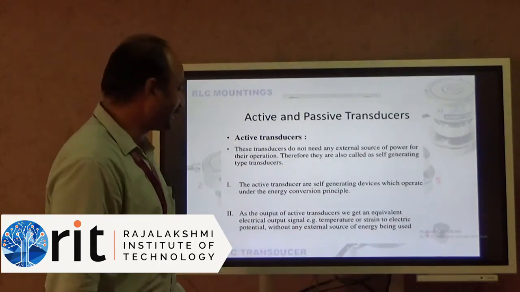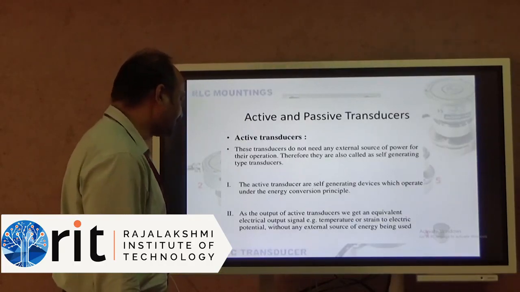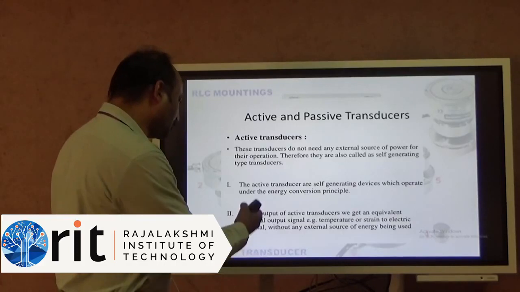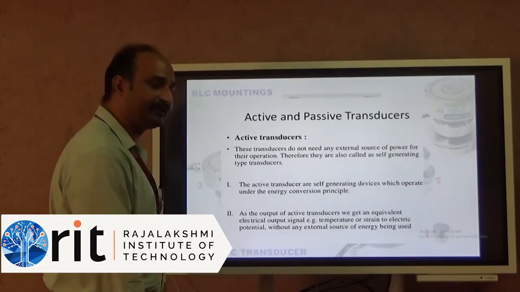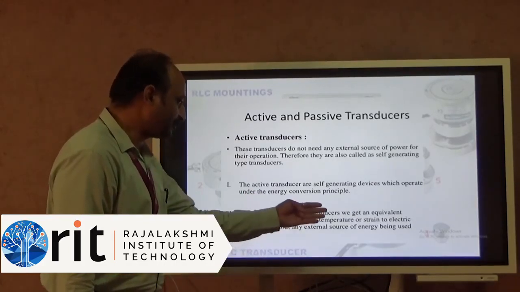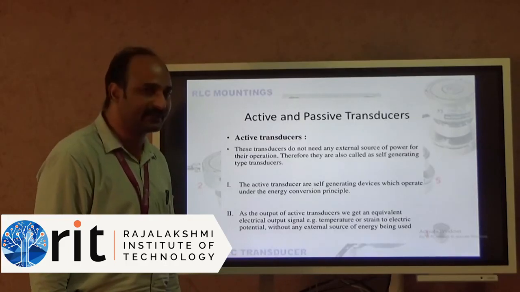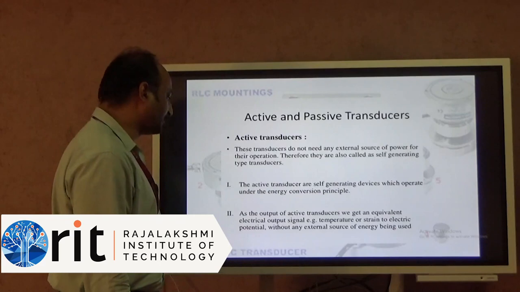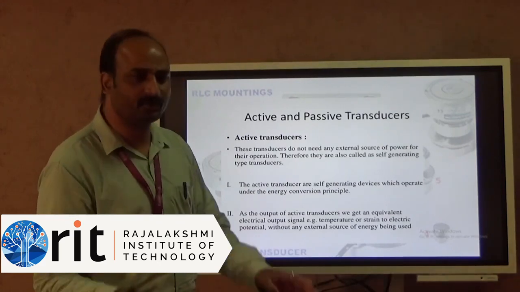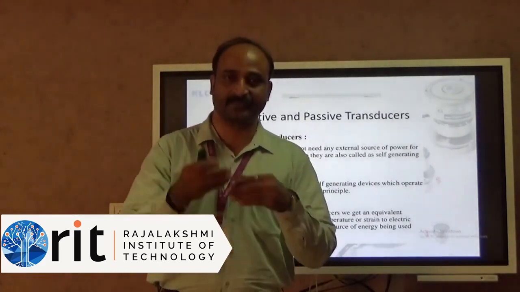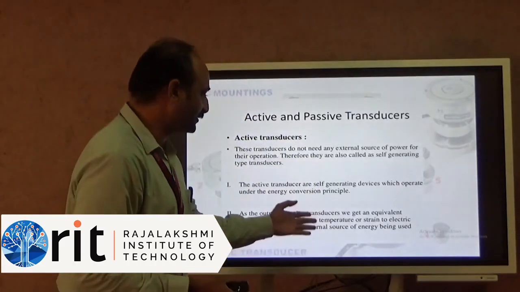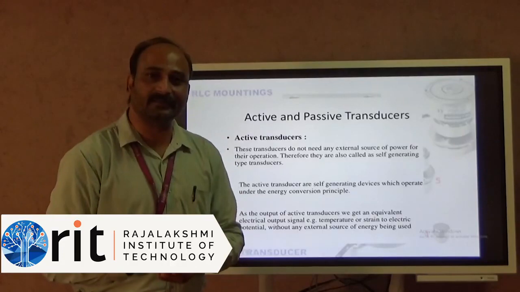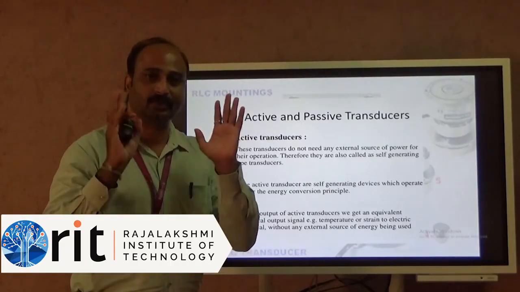The active transducers are self-generating devices which operate under the energy conversion principle. As the output of an active transducer, we get an equivalent electrical output signal. An example is a temperature transducer or strain gauge transducer, which converts to an electric potential without any external source. The physical quantity, which means the temperature or the strain, is converted directly into an electrical signal without any source it needs.